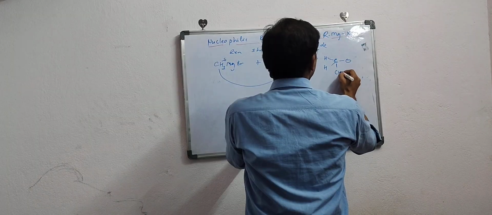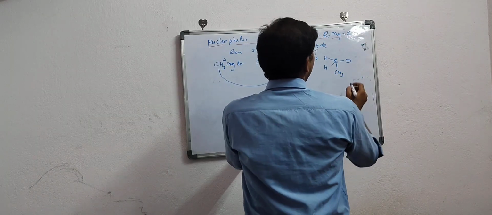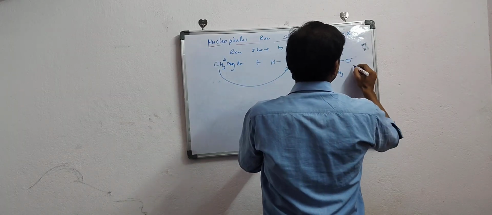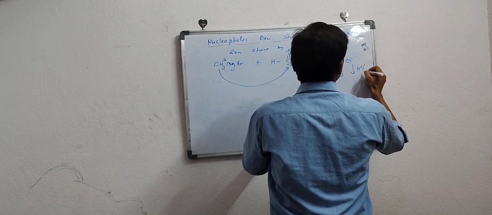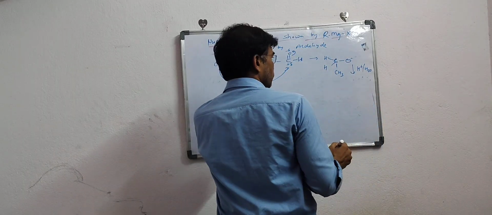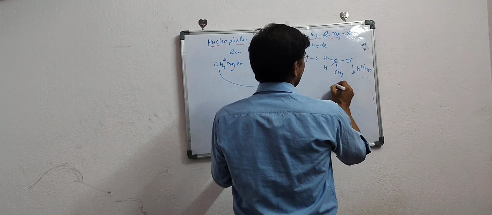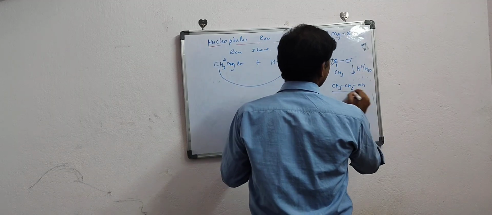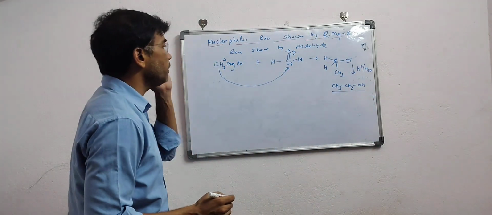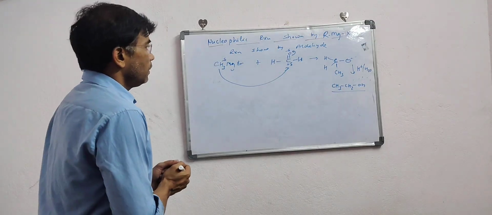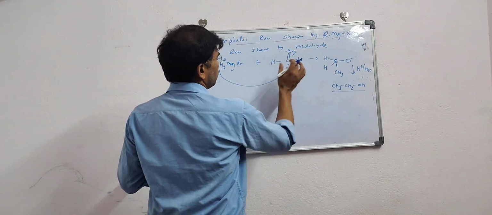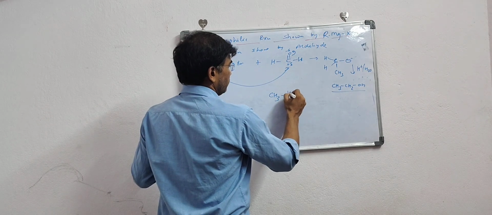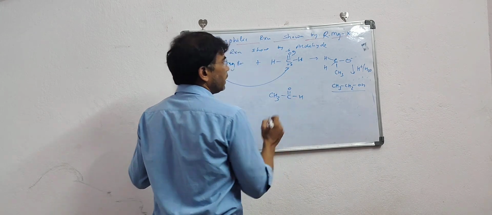Here is our alkyl part CH3, and further on negative, acidic hydrolysis we can do. So it will form alcohol, that is CH3CH2OH, a 1 degree alcohol, primary alcohol, we can get. In place of formaldehyde, let us take any other aldehyde like acetaldehyde.